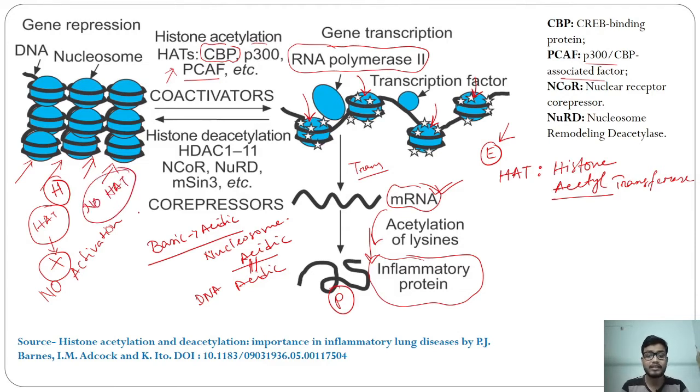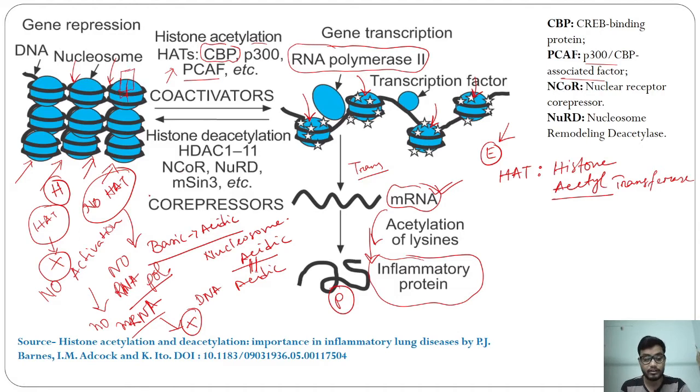So when HAT is inactivated, no RNA polymerase binding occurs. RNA polymerase cannot bind with these nucleosomes or DNA, because the nucleosome does not loosen up the DNA. So no mRNA is produced from here, and we got no protein in the case of this heterochromatin region. So whenever a gene is placed in this heterochromatin region, this gene can be non-functional in nature.